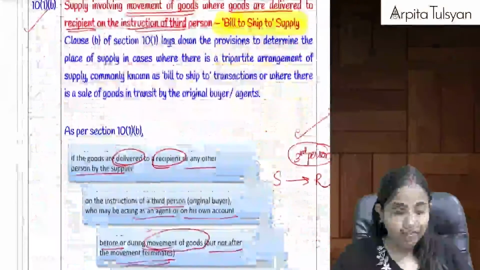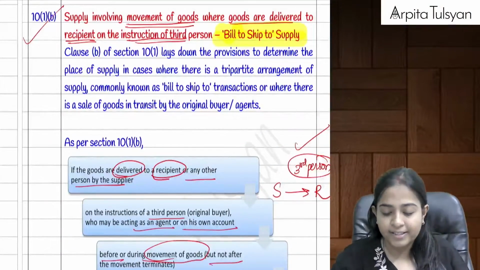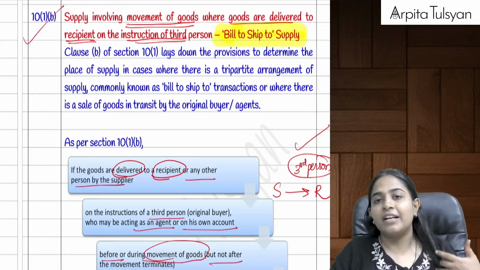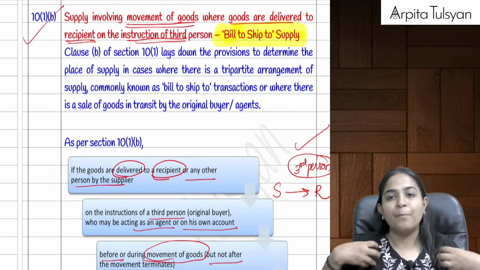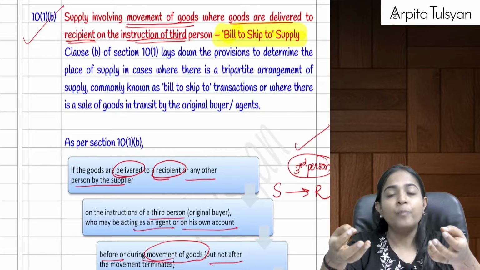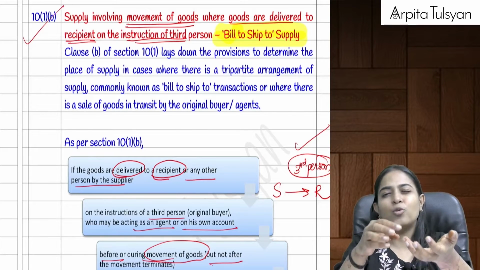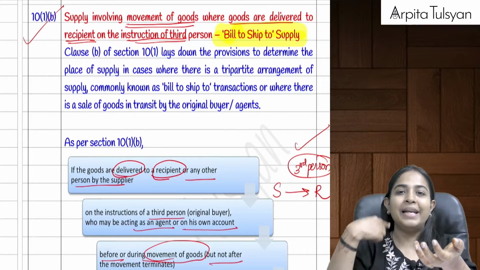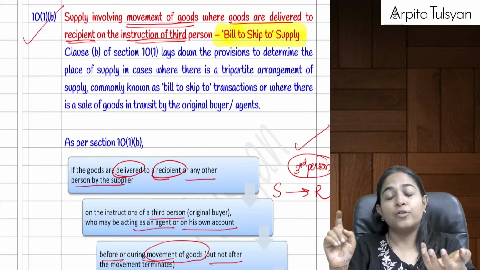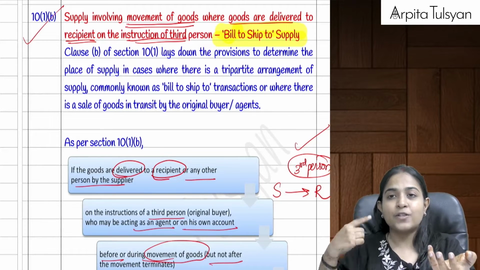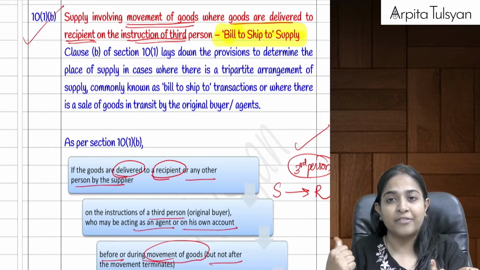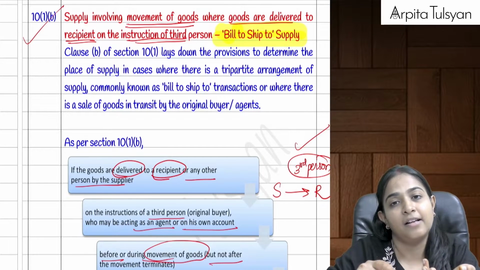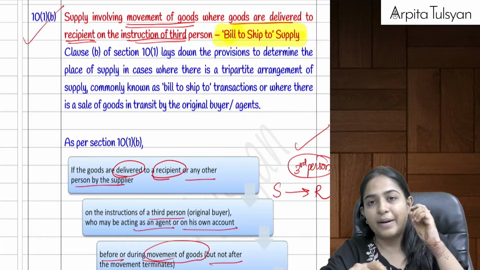Then going to the next one, we have got multiple examples given in our book. You can just refer to it. Now next one, section number 10.1b, a very important section to be remembered. Here we are talking about the bill to ship to model. That is, I am supplying the goods to you. My contract was with you, but then you told me to deliver it to another person. So in that case I am billing to you, but shipping to another person. The place of supply will not be that of the other person to whom the goods are delivered. The place of supply will be the principal place of business of the person with whom you initially entered into the contract, right? That is determined under section 10.1b.